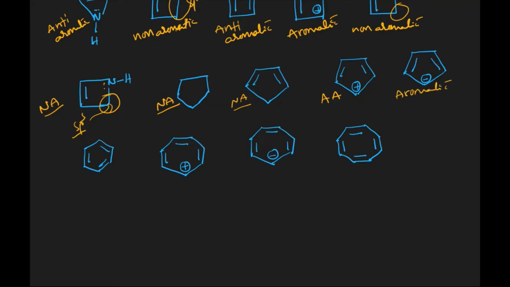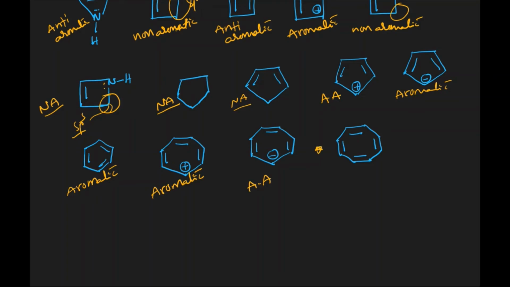Then the case of the next one, it is cyclic planar and 6 delocalizing electrons are there. Again it is aromatic. The case of the next one also, we have all sp2 hybridized carbons and the number of delocalizing electrons is going to be 6. That is why this is also aromatic again. And here, cyclic planar and the number of delocalizing electrons is going to be 8. 8 is an anti-aromatic number. That's why the compound is anti-aromatic.